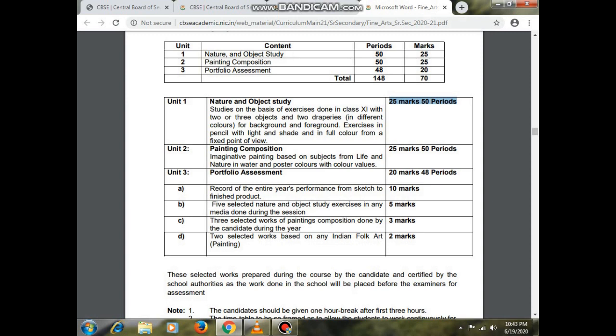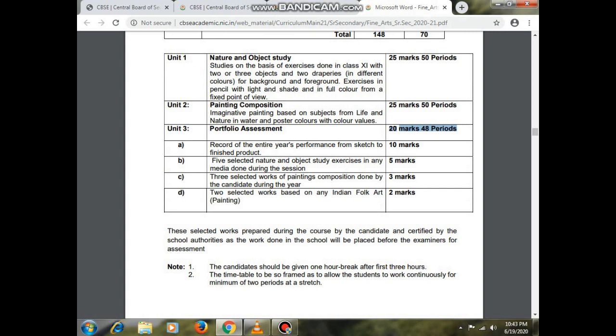In unit number 3, portfolio assessment. It is very important because this time it is 20 marks and contains 48 periods. So in this, 4 criteria will be there. Number 1 is the record of the entire year's performance for the sketch of the finished product, that is for 10 marks. Whatever sketching the students do during the whole year is contained in this portfolio for 10 marks. And here the students need to show their progress step by step.